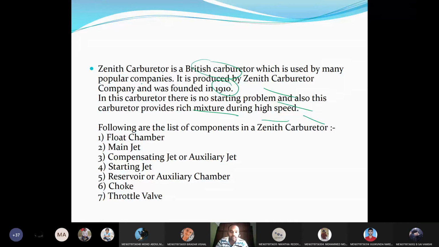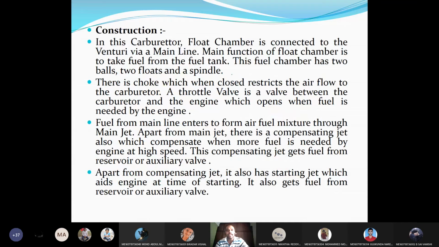The float chamber and main jet, compensating or auxiliary jet, starting jet, reservoir or auxiliary chamber, intermediate reservoir, and choke and throttle valve. In this carburetor the float chamber is connected to the venturi via the main line, the main jet we can say.